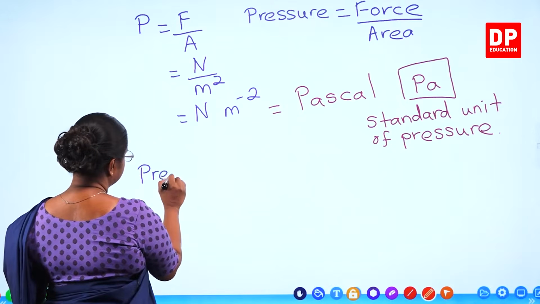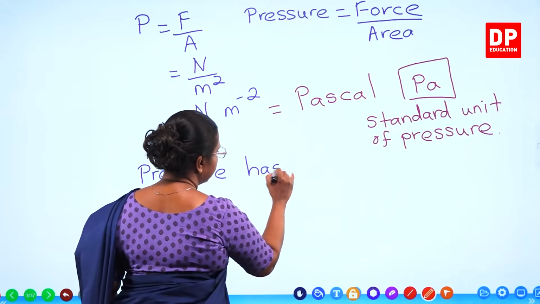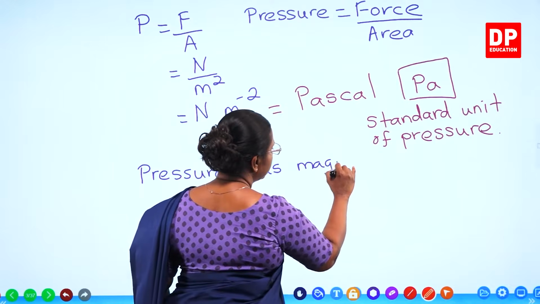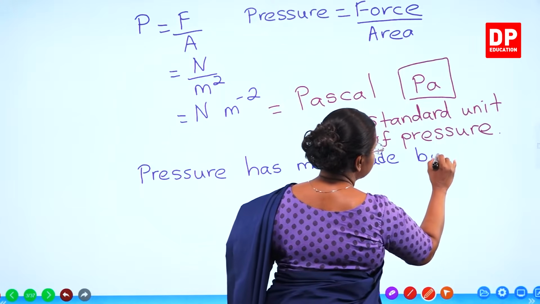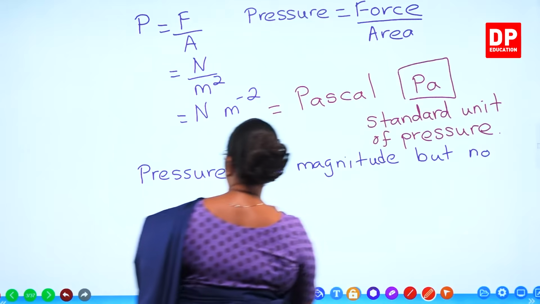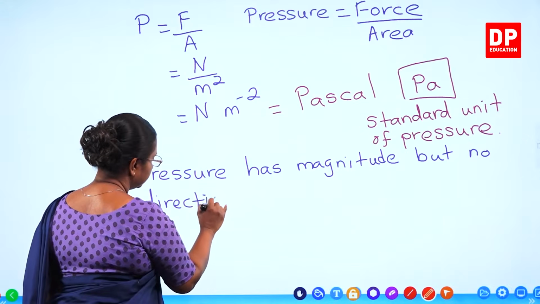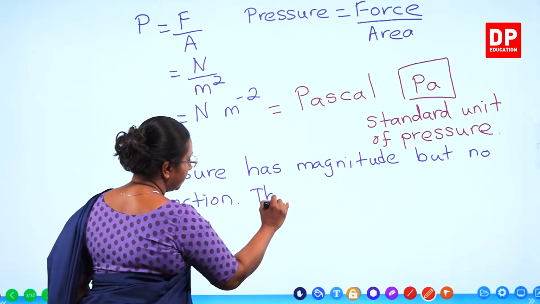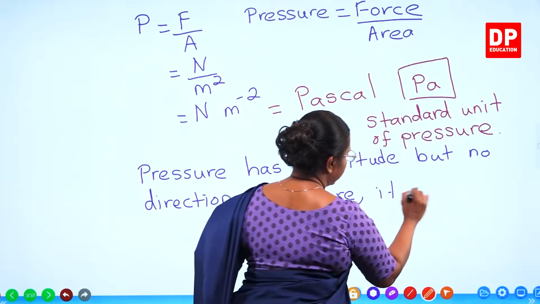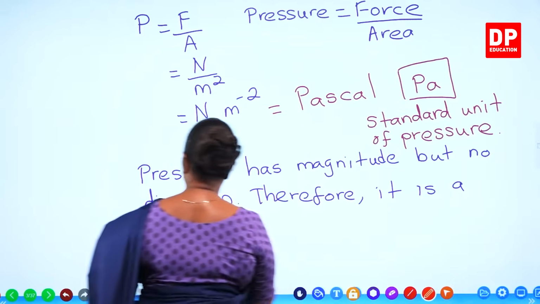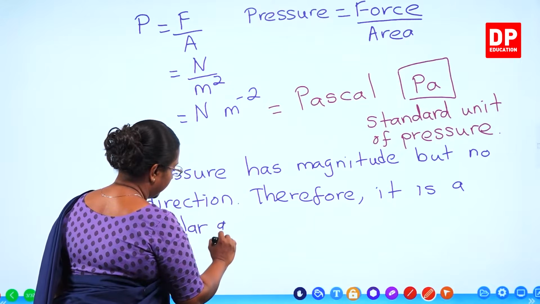Pressure has magnitude but no direction. Therefore, it is a scalar quantity.